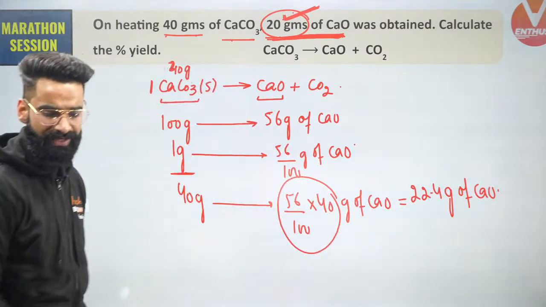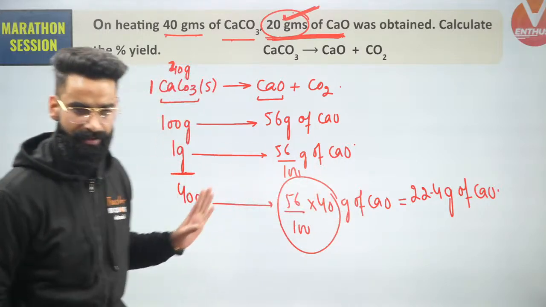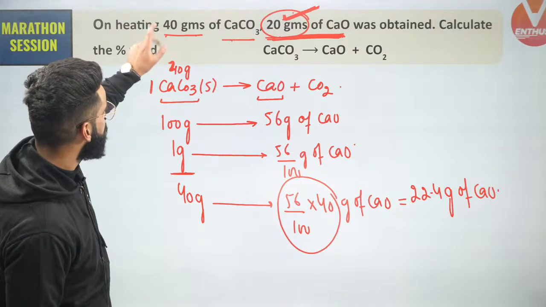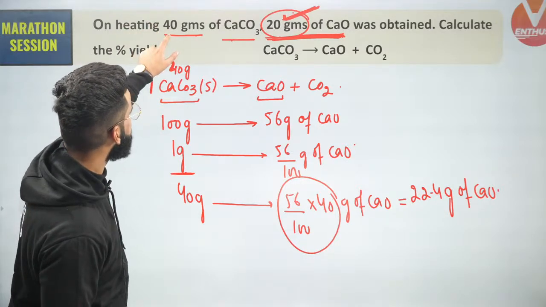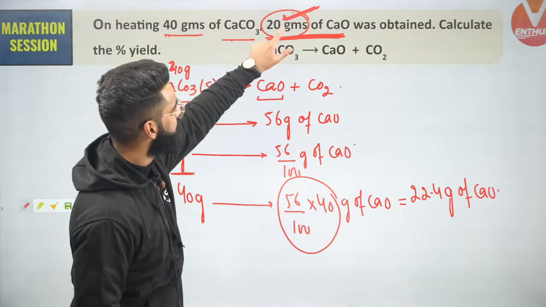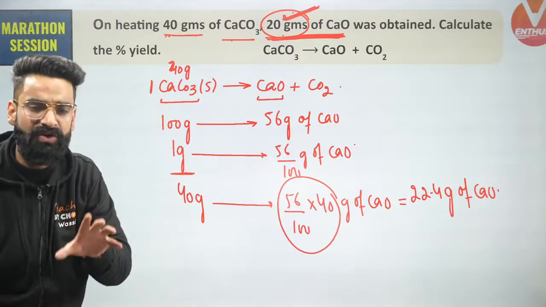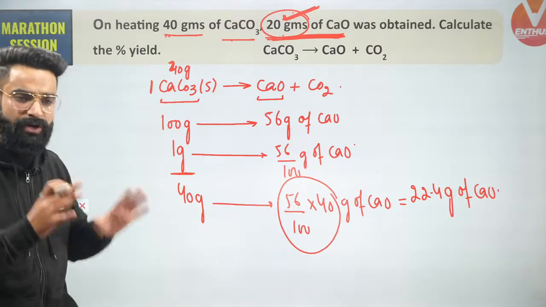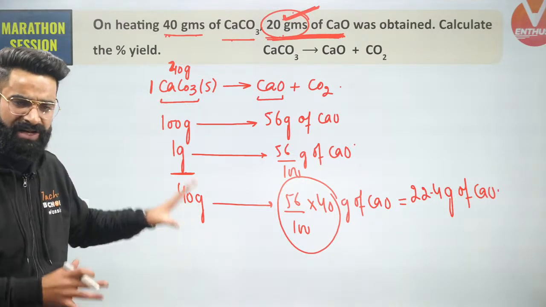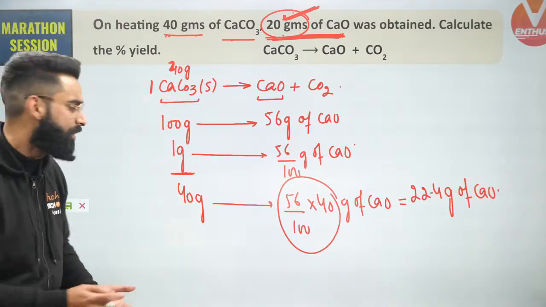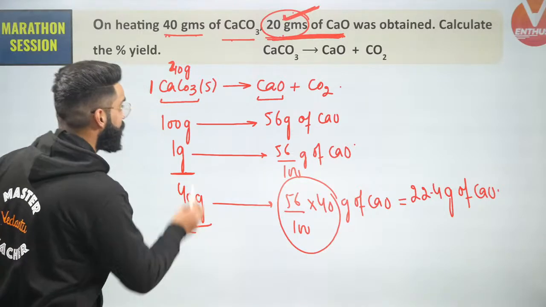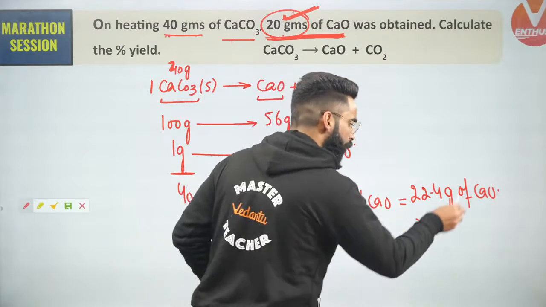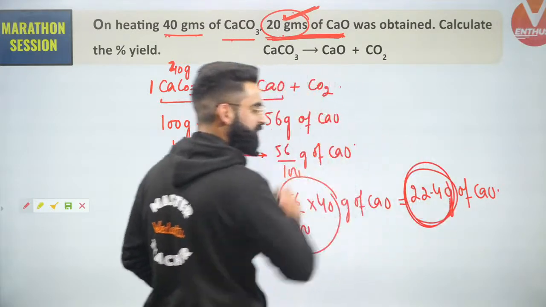Now the point is, what is this thing which I calculated right here? Understand. See guys, this is something which is given to me in the question: on heating 40 grams of calcium carbonate, 20 grams of calcium oxide is experimentally obtained. Now I used the method of stoichiometry, by means of which I got to know that from 40 grams of calcium carbonate, I should have got 22.4 grams of calcium oxide.